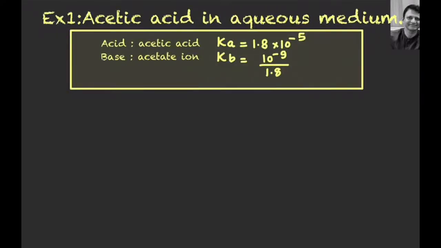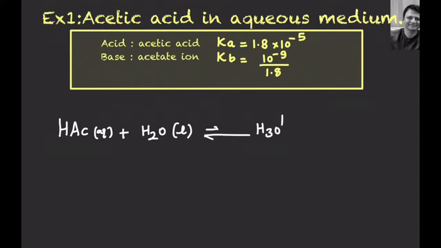Let us start with an example, acetic acid in aqueous medium. If we add acetic acid into aqueous medium, in short form I can write acetic acid as HAc. It is dissolved in water, so it is present in aqueous medium. On dissociation, it will form H plus ion, which exists as H3O plus ion in aqueous medium, and acetate ion in aqueous medium.